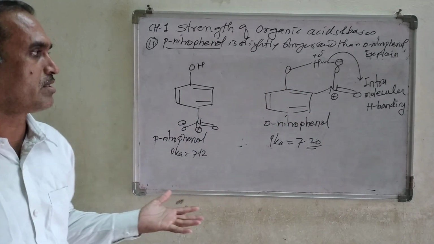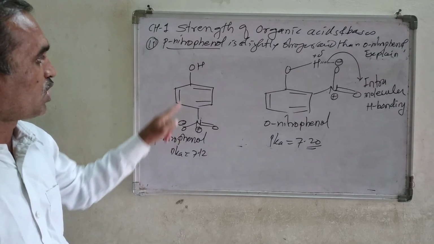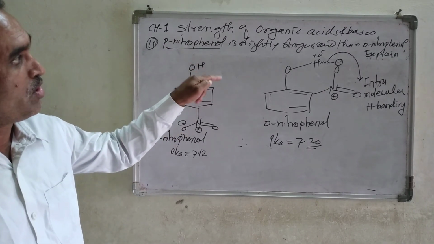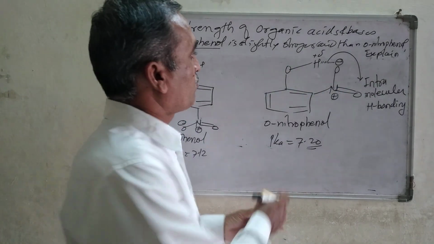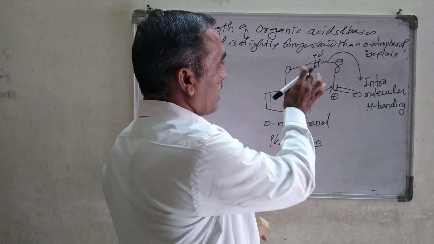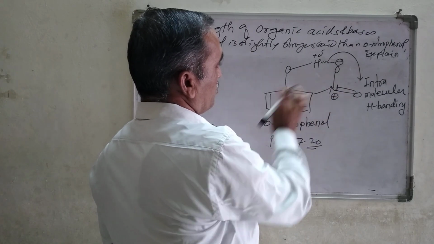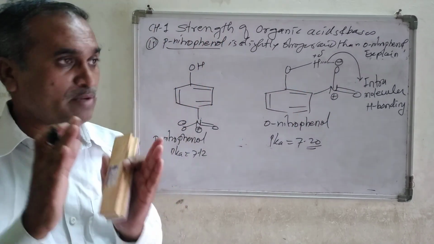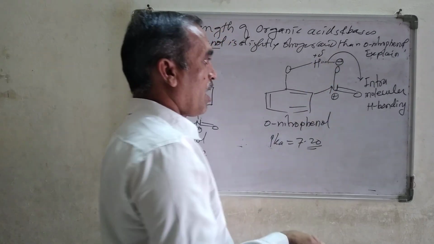You cannot compare on that basis. But in the para-nitrophenol there is no intramolecular hydrogen bonding, whereas in ortho-nitrophenol intramolecular hydrogen bonding is there, and that forms a stable cyclic structure. 1, 2, 3, 4, 5 and 6: a stable 6-membered cyclic structure is formed there.